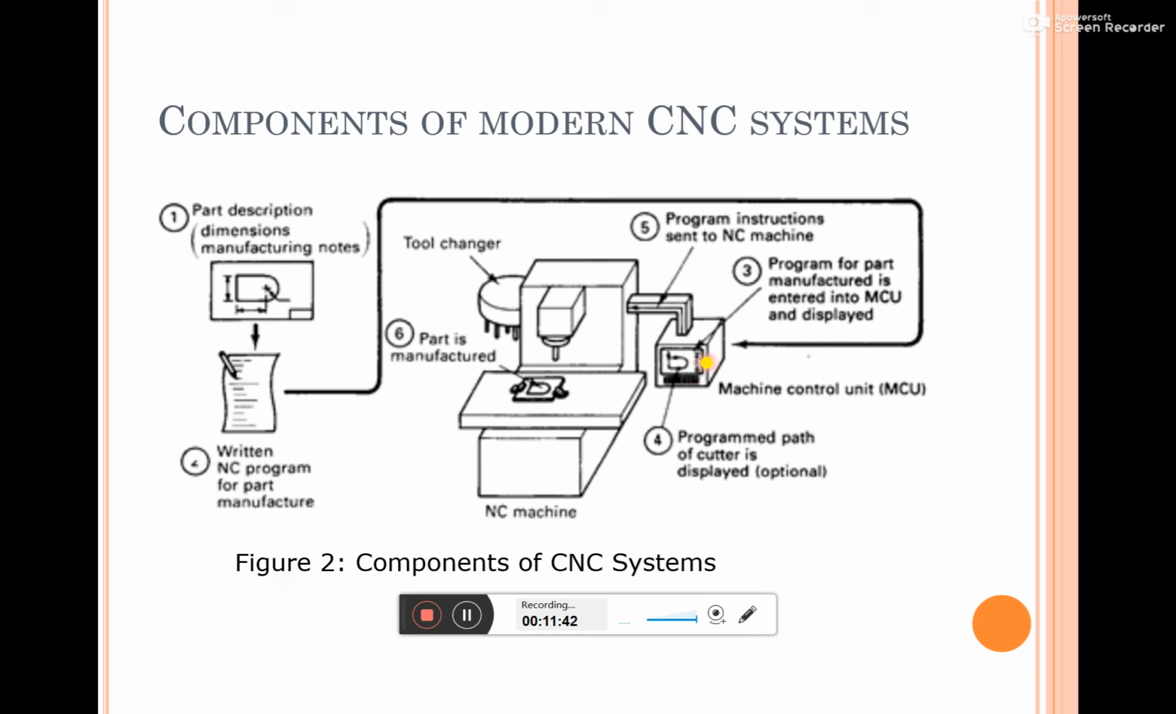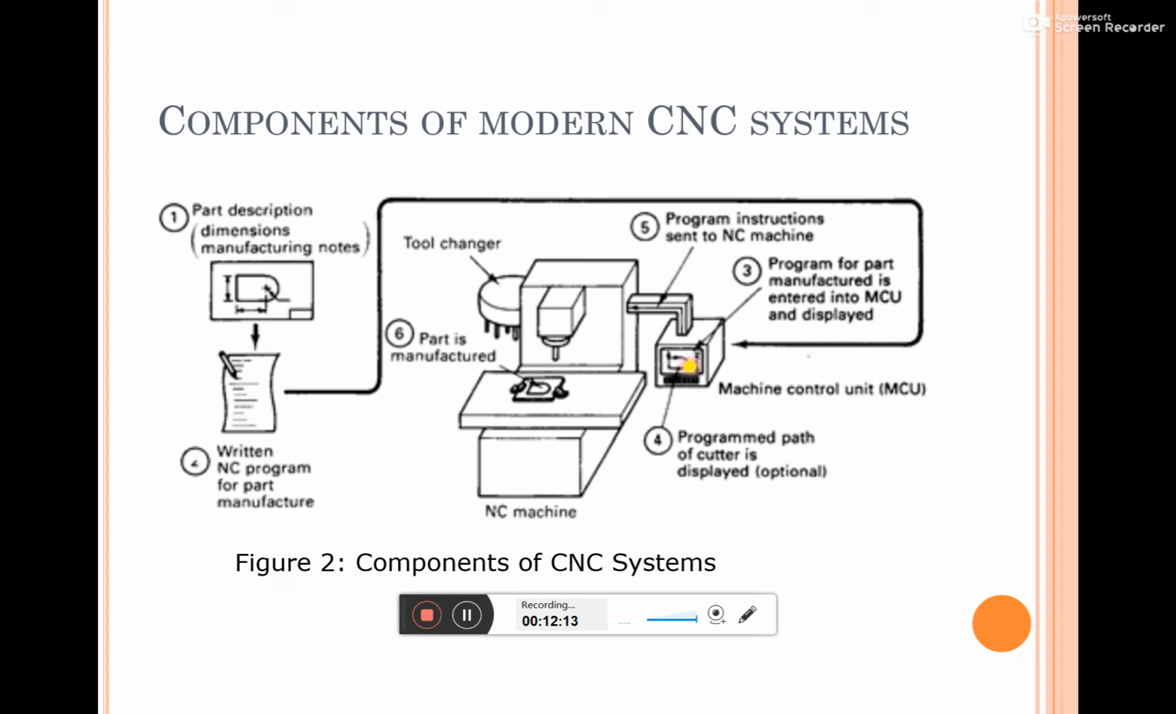This MCU will get the instructions. Whatever the part is, as per the part drawing, the NC program will be written by using the G codes and M codes. I will explain what G codes and M codes are later. This program will be given as input to this MCU, the machine control unit. Then this particular machine control unit will interpret these instructions.